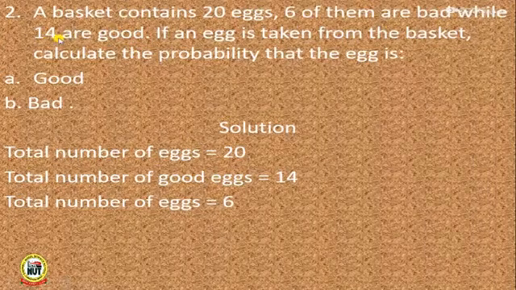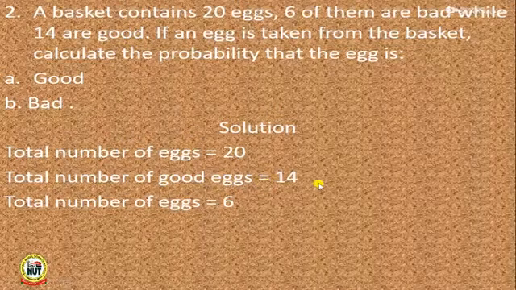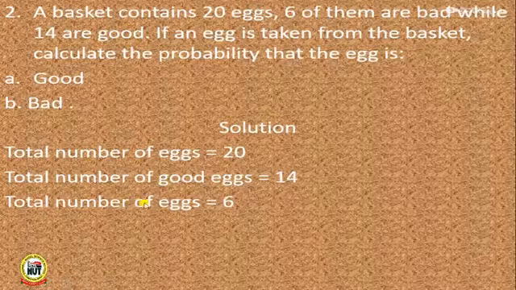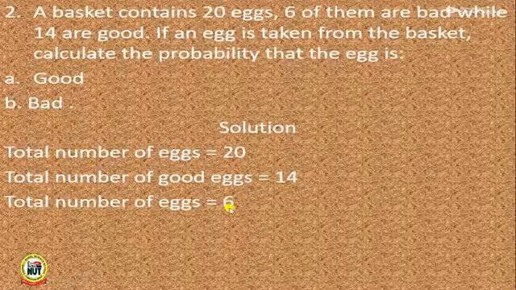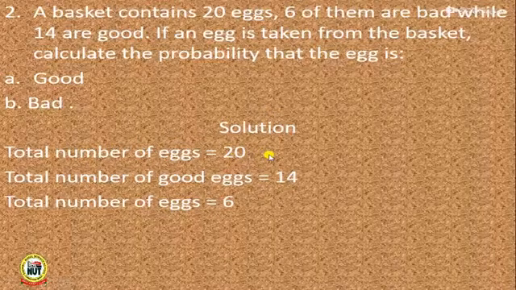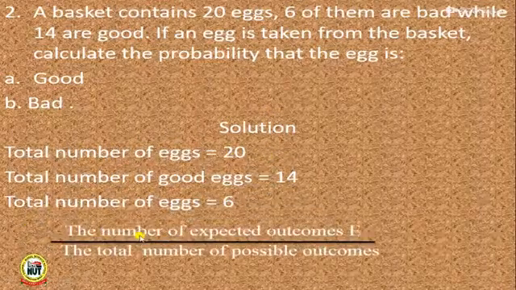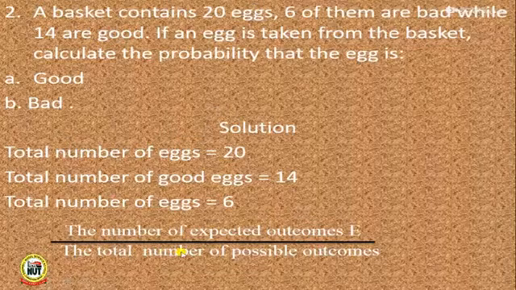Then total number of good eggs, 14 are good. Total number of bad eggs, 6 from the question. So from the question, we are made to understand that 6 eggs are bad, 14 eggs are good, and there are 20 eggs. But then our formula says that the number of expected outcomes, E, all over the total number of possible outcomes.